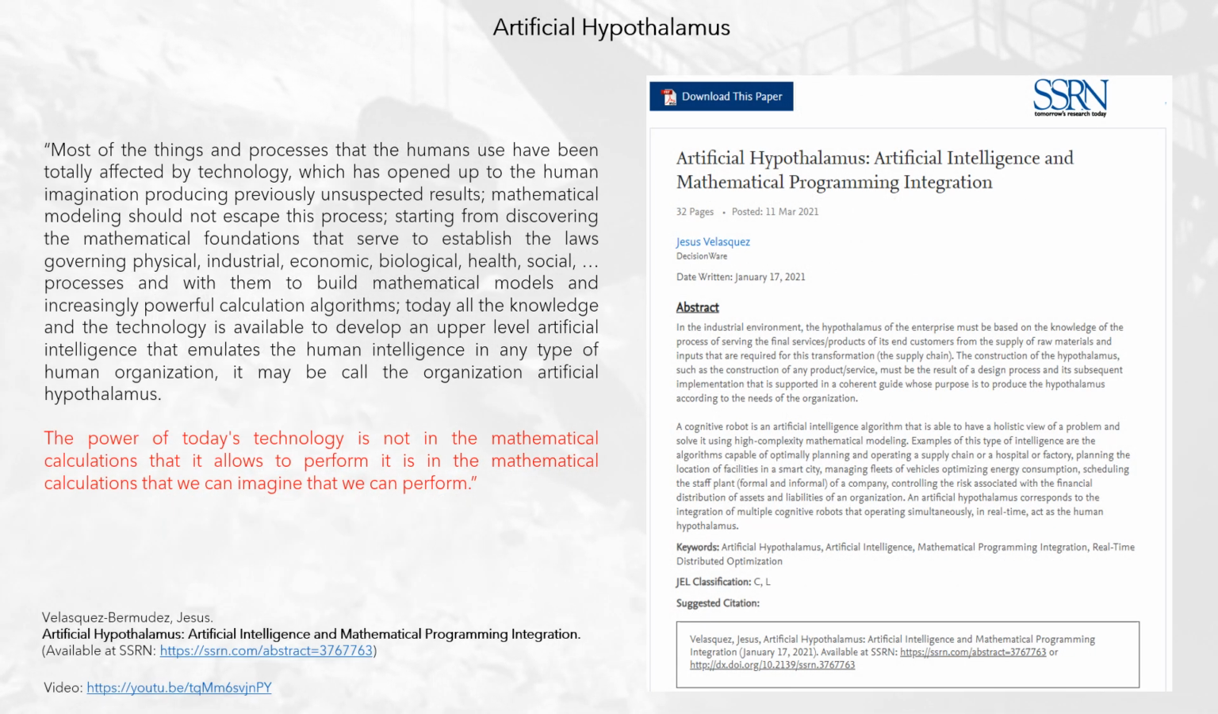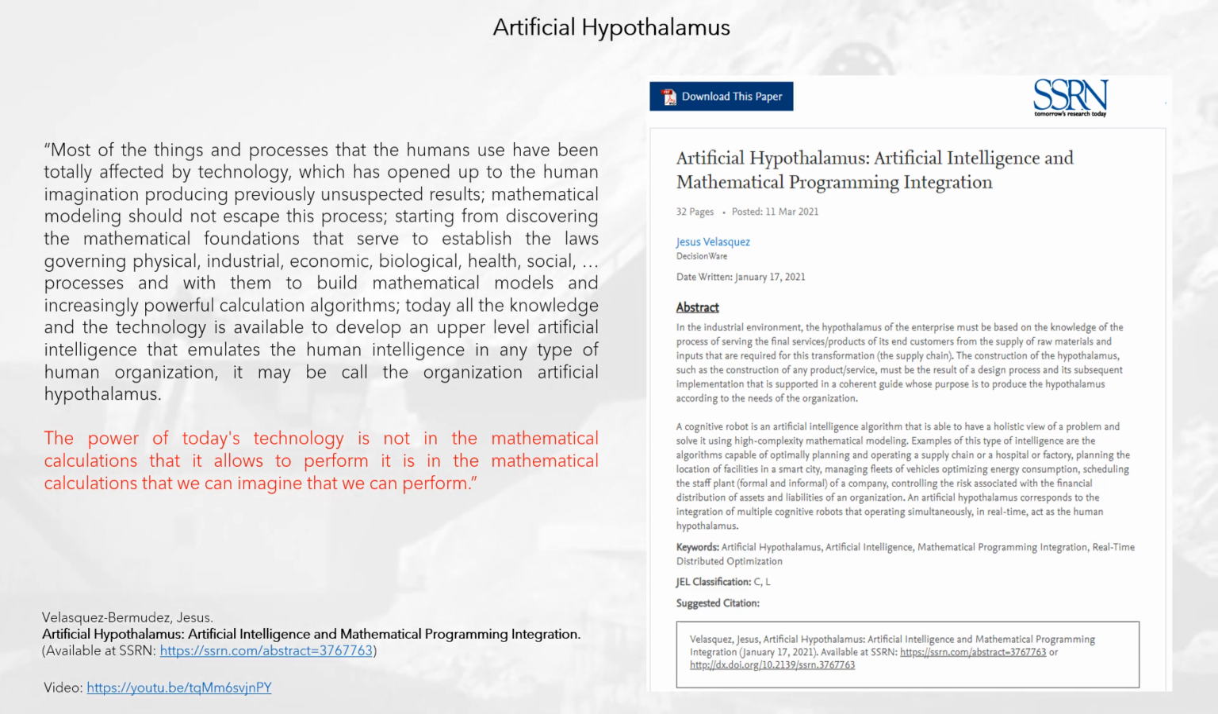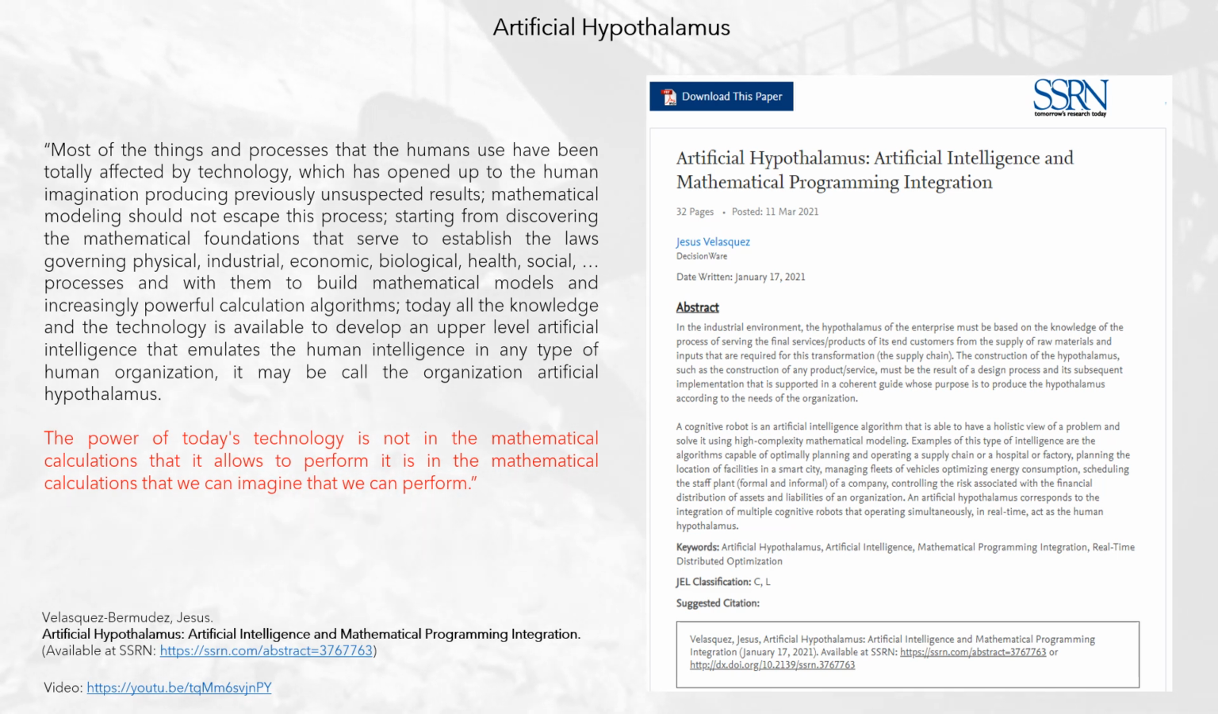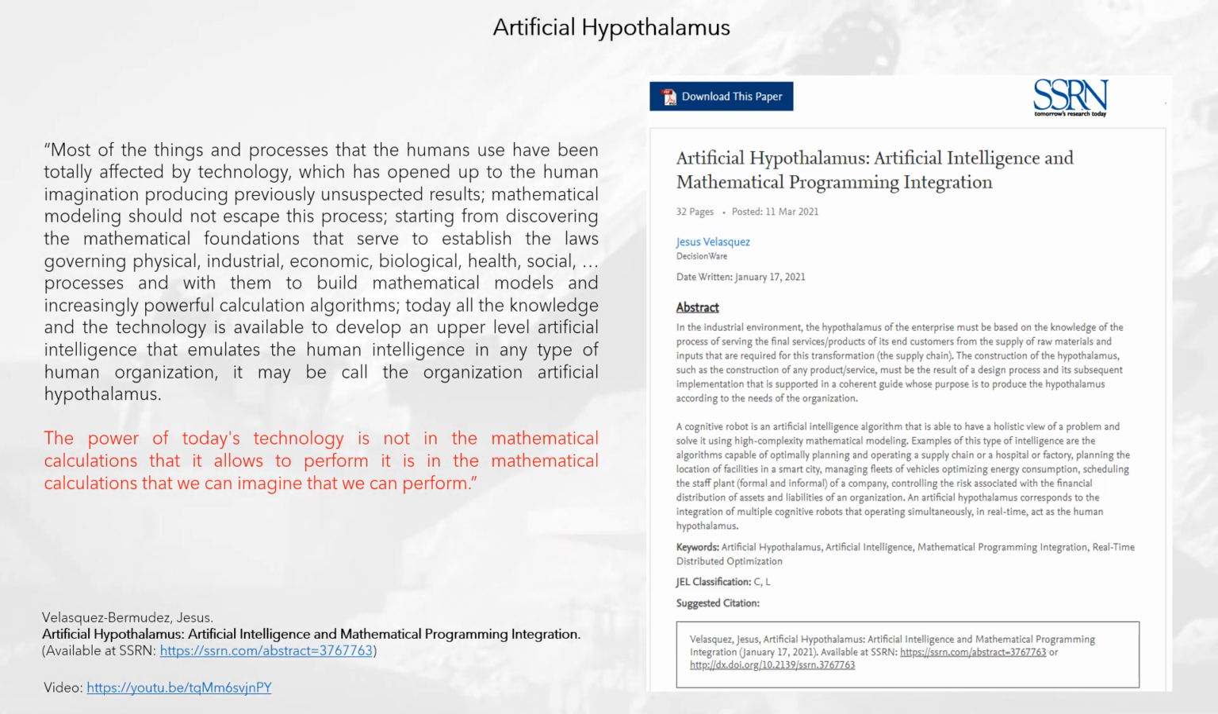Artificial hypothalamus. The power of today's technology is not in the mathematical calculations that it allows us to perform, it is in the mathematical calculations that we can imagine that we can perform.